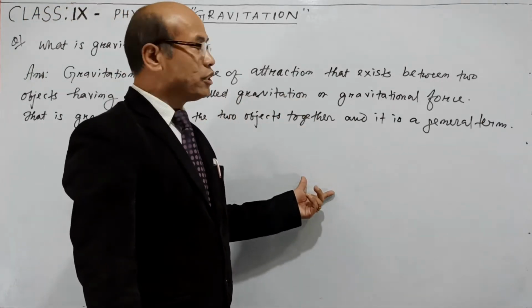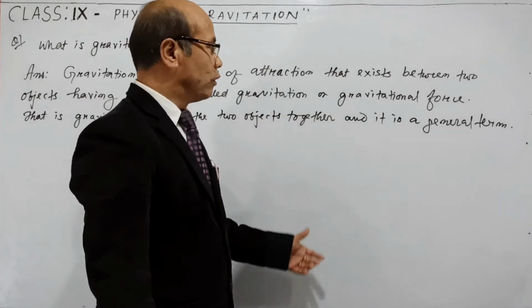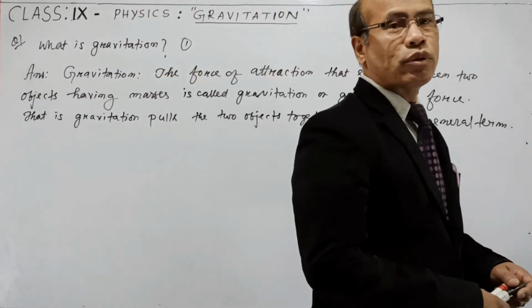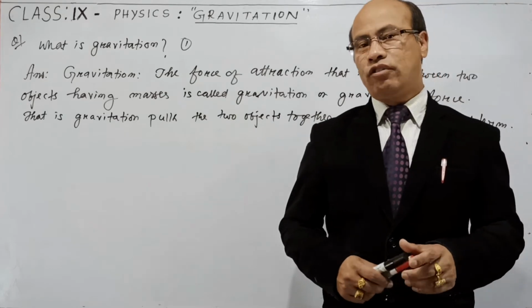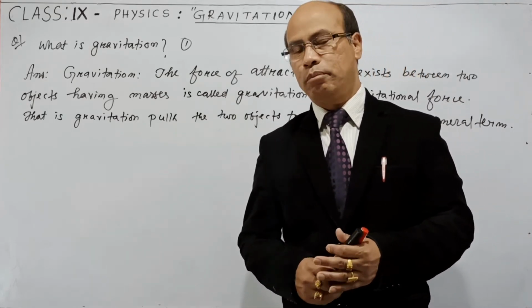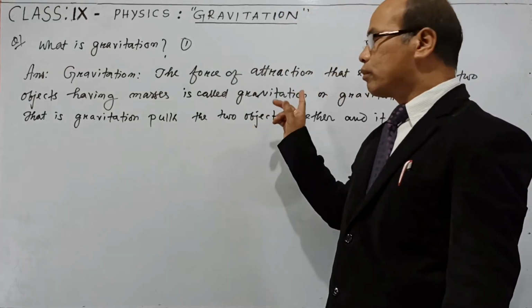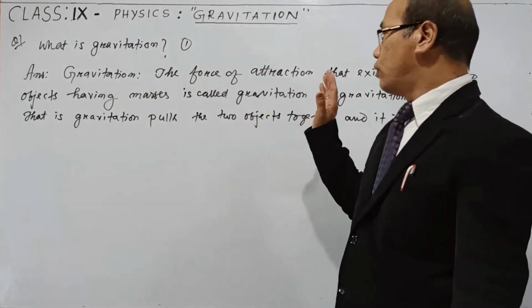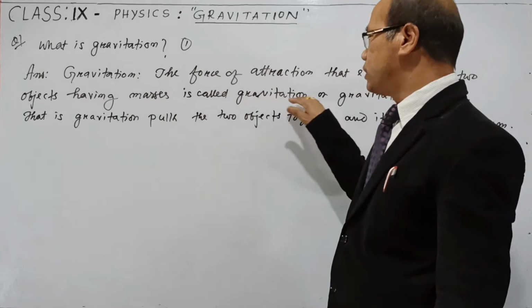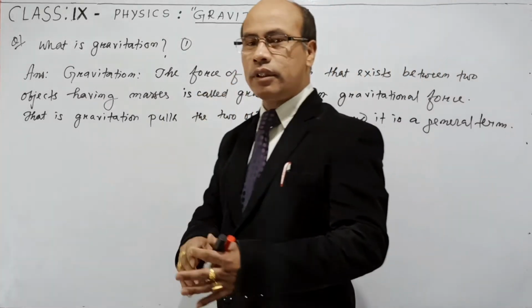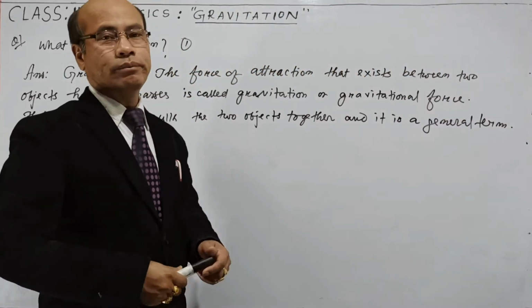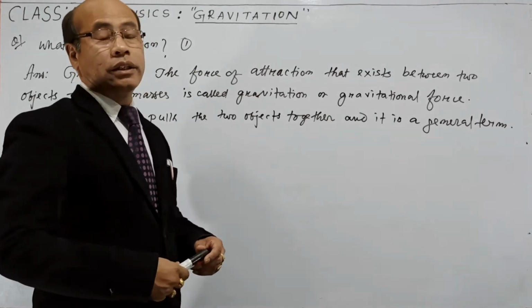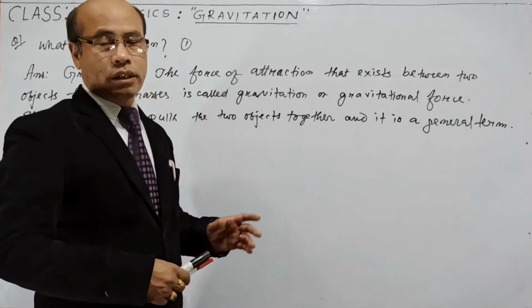So actually gravity is also one of the gravitation, but if one of the objects is Earth, then the force of attraction of the other objects by the Earth, that force of gravitation is called gravity. So from this we understand gravitation is a general term, whereas gravity is not a general term, and it is used only when one of the objects is Earth.